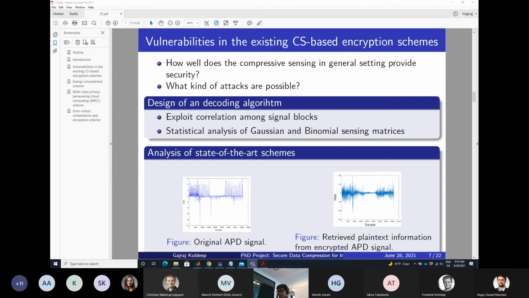And this is the power signal. This is the reconstructed signal from the ciphertext. One can easily see that it leaks the power profile. It doesn't recover the exact signal, but where the changes are in the signal, my designed decoding algorithm actually recovers them.